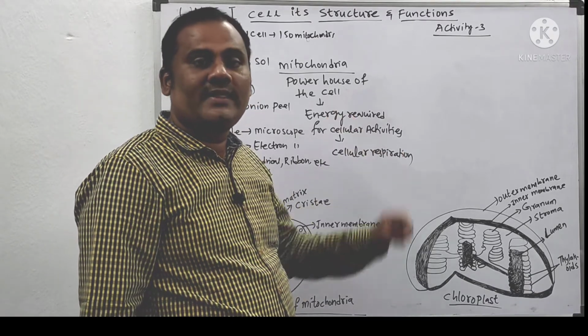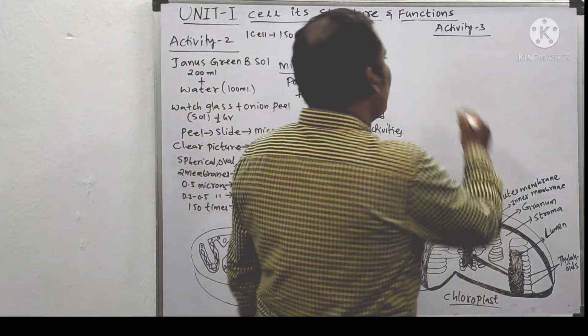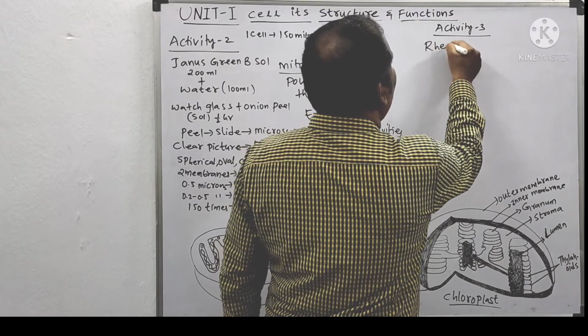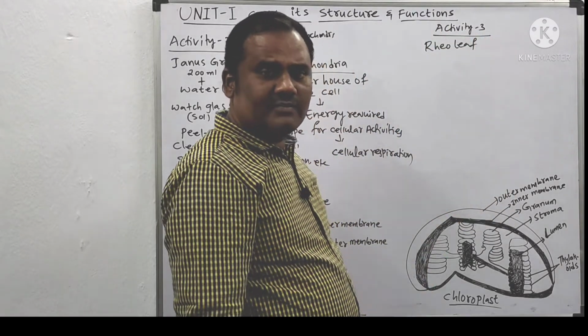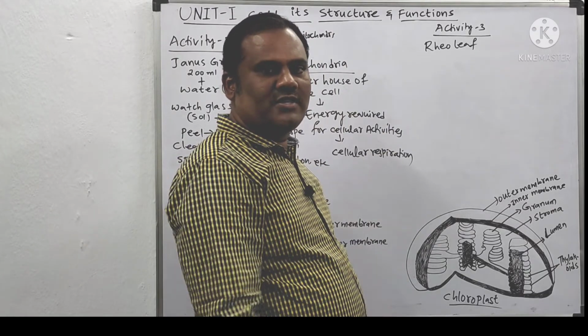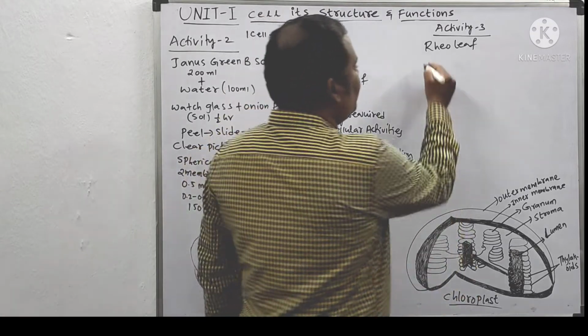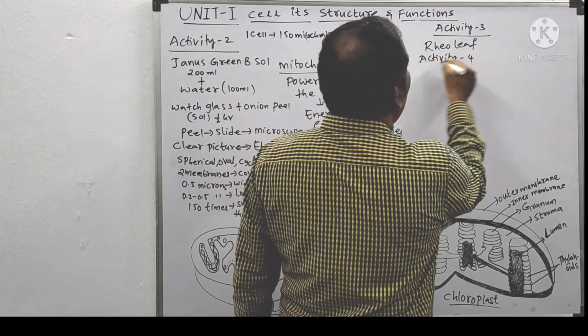They are present only in the plant cell, which are absent in the animal cell. In this activity, the same rheoleaf activity, you can repeat it, as you did in the beginning, and you are able to see the chloroplast. Or by the help of another activity, activity 4, we can also see.